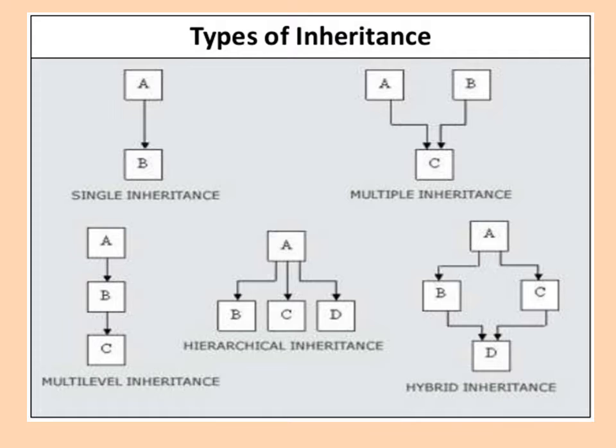Then hierarchical inheritance. From this we can see A, B, C, D. A is the parent class and B, C and D are the derived classes. Then hybrid inheritance, with A, B, C. Here A is the parent class for classes B and C, and B and C are the parent classes for class D. So this is hybrid inheritance.